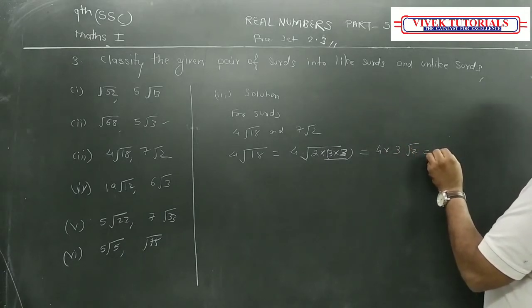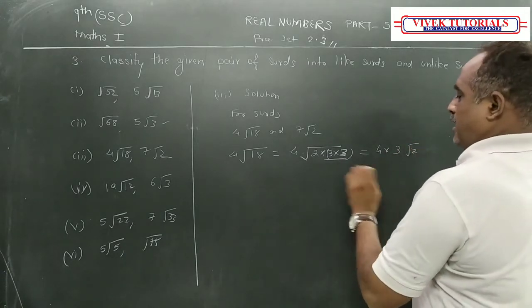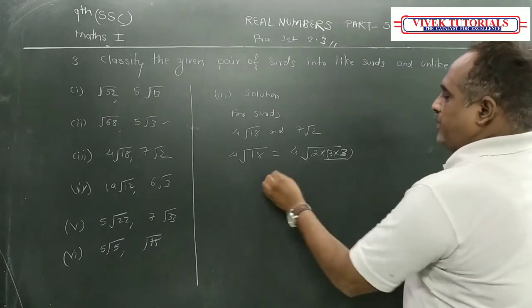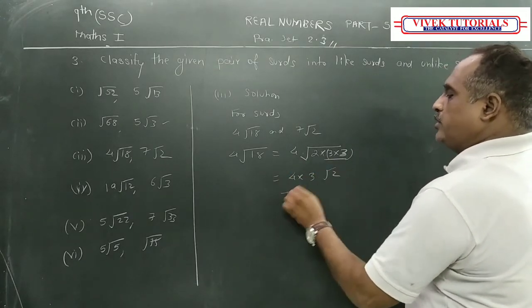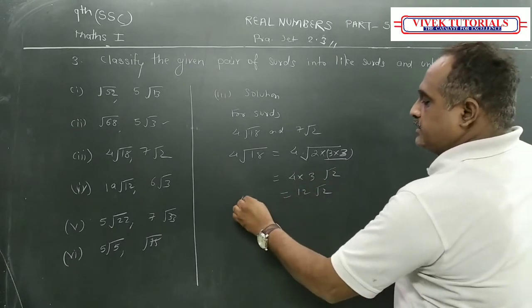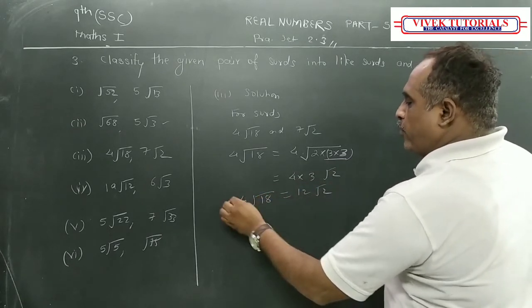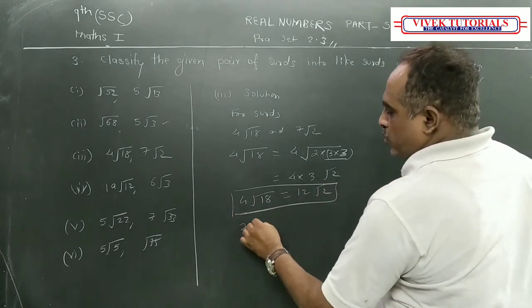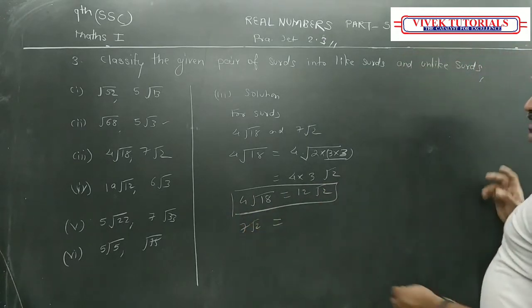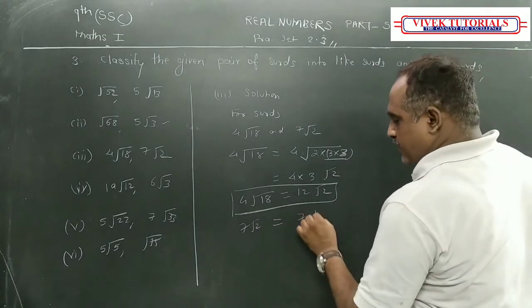It becomes, or you can write it down also. Okay, what will happen then? 4 into 3 root 2, that is 12 root 2. That is root 4 root 18 का वैल्यू ये आ गया. And 7 root 2, और उसको सिंप्लीफाई नहीं कर सकते because the prime number, तो 7 root 2.